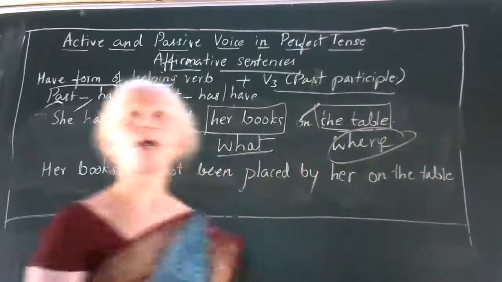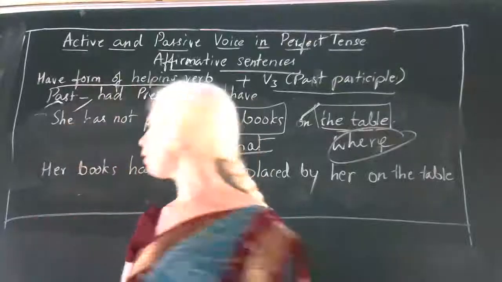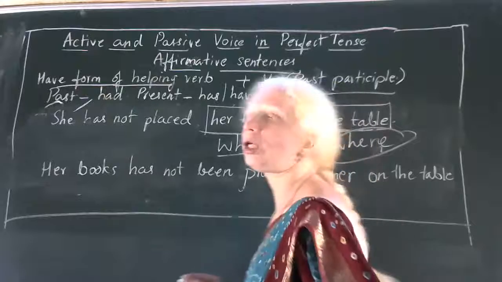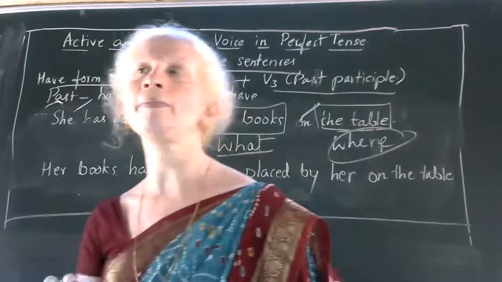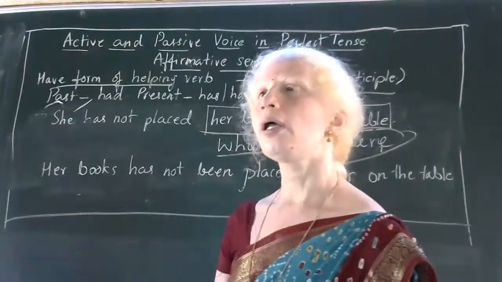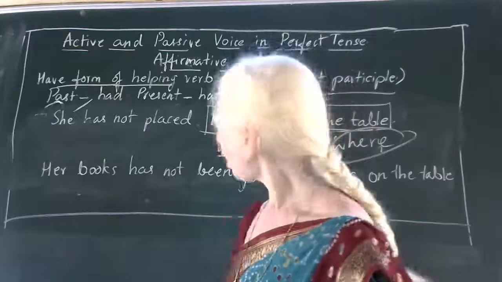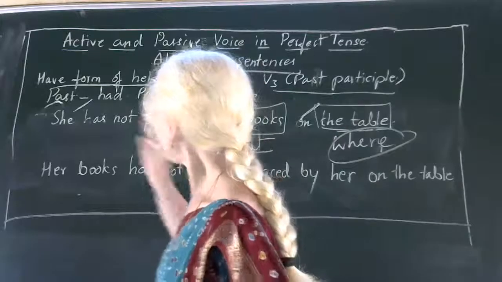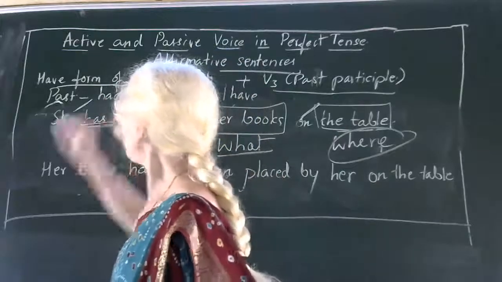So Pritam has made a mistake. Pritam, what mistake have you made? You are saying 'her books has not been'. Are you correct? Think. Had been, Mataji. Had? No, because it is in present perfect tense.